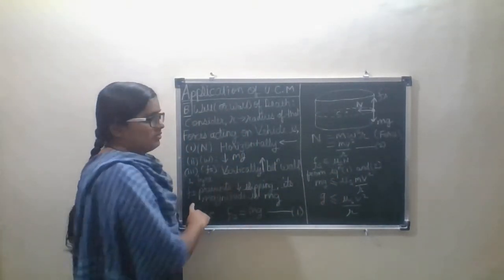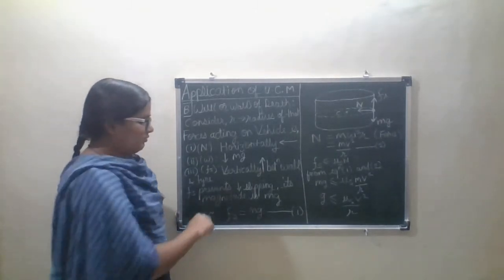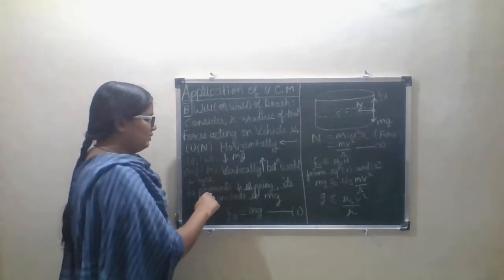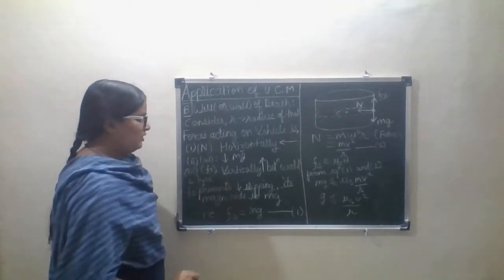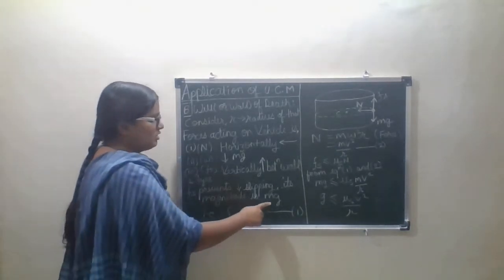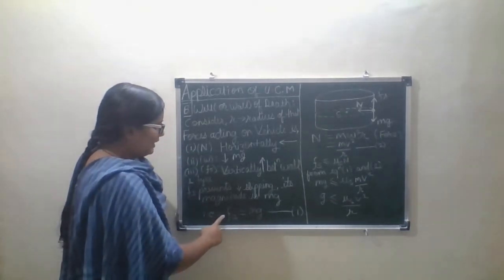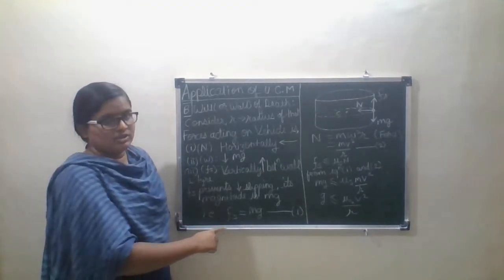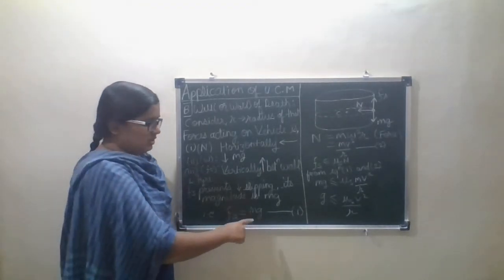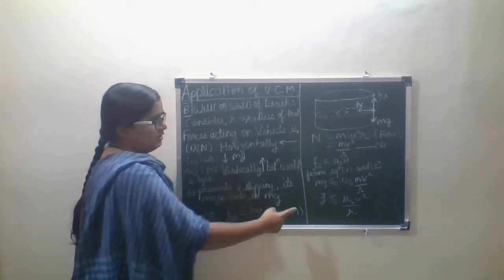So the slipping of the car is prevented by the static friction, and its magnitude balances the weight. So we can write Fs, static friction, is equal to mg. That is equation number 1.